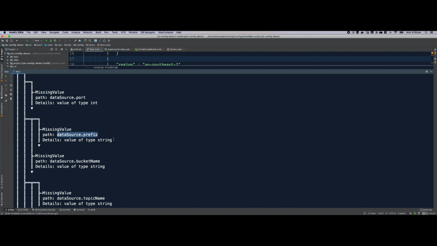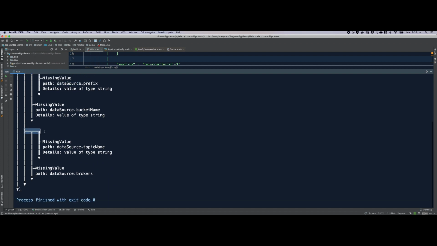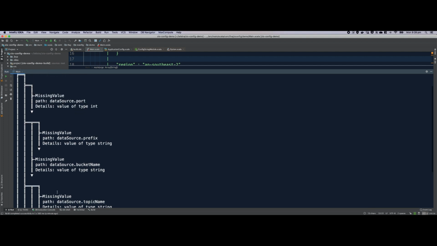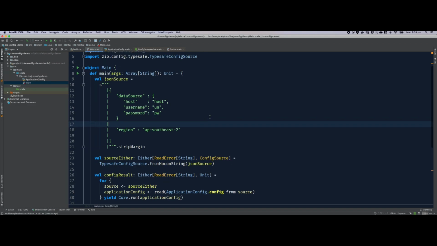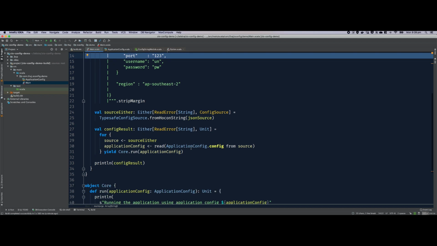That will involve prefix and bucket name representing S3 bucket. Data source dot means nested under data source field. Or you can choose the third way, fix this error message, which means passing the topic name and brokers. So out of these 3 OR logic error messages, we are going to go with port, and that will fix that error message. And we have seen the results before.